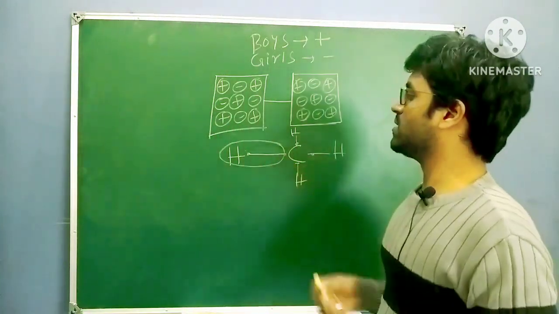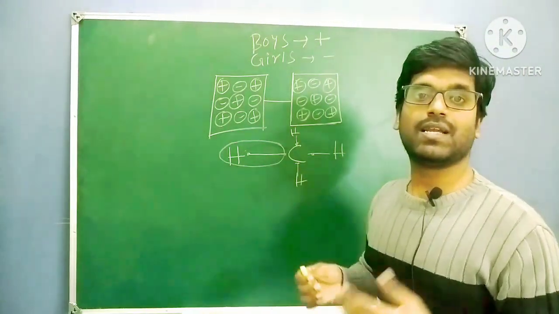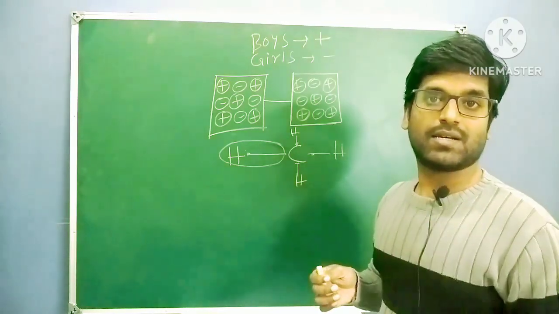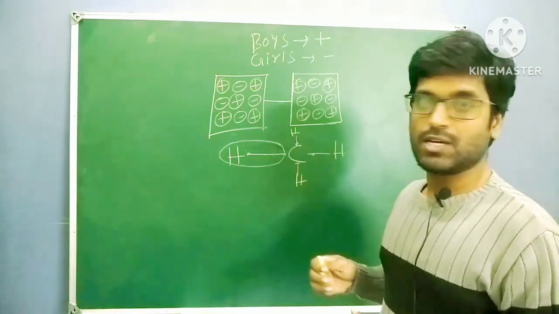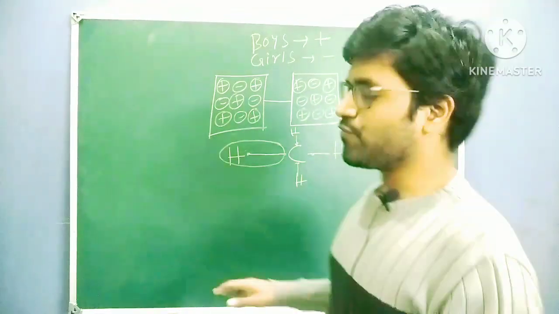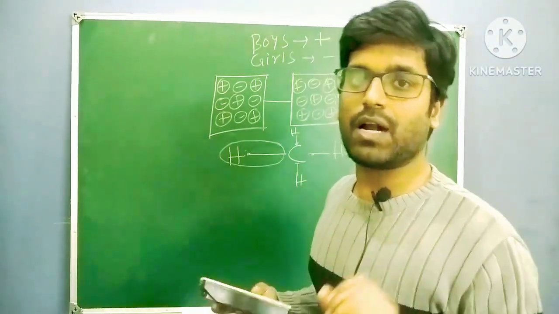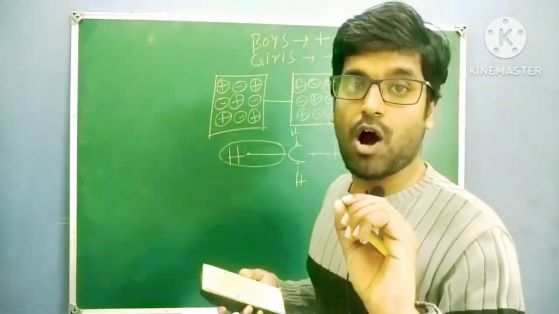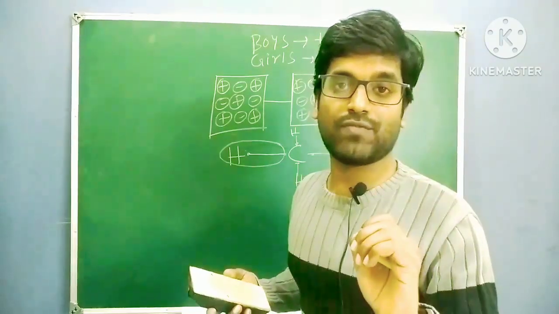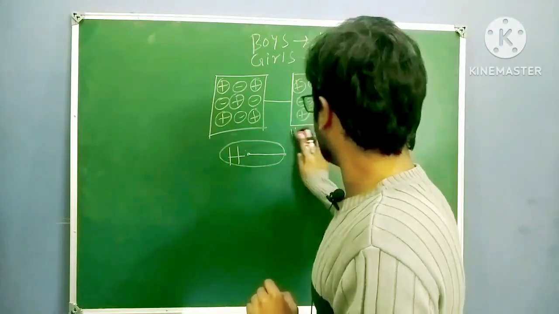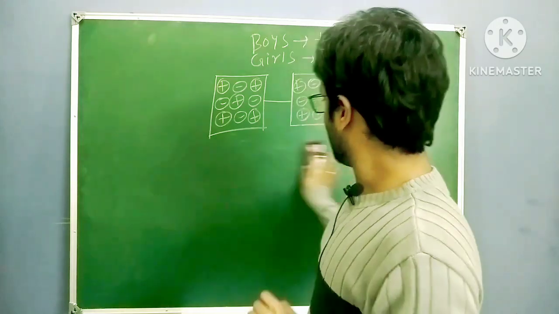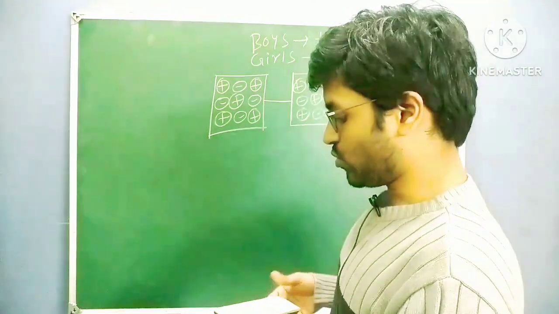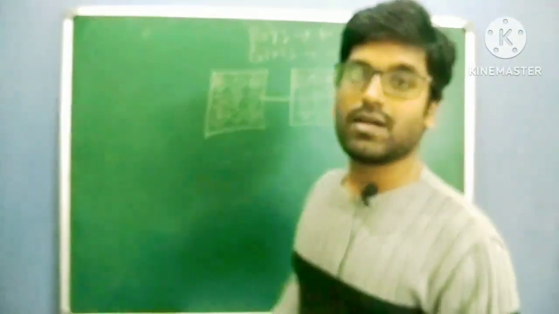Every hydrogen is stable because every hydrogen is reaching the helium configuration, 2 electrons. So this molecule is stable. If you take any molecule, they have to reach octet configuration because octet configuration is a very stable configuration.